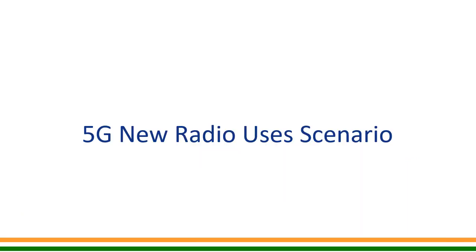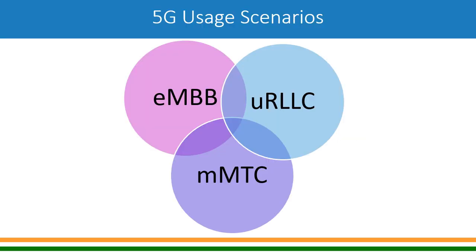Okay, and now with this let us talk about various use cases. Now we have seen the capability of 5G radio. Now let us talk about use cases using these capabilities. There are three broad categories of use cases. The first is enhanced mobile broadband, eMBB. We talked about 20 gigabit per second of peak rate and 100 Mbps user experience rate.